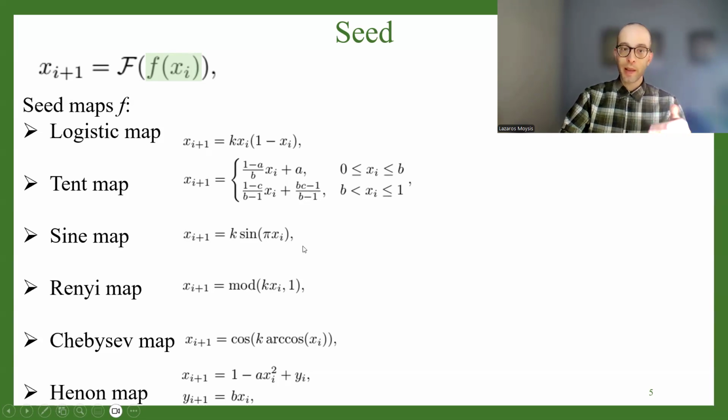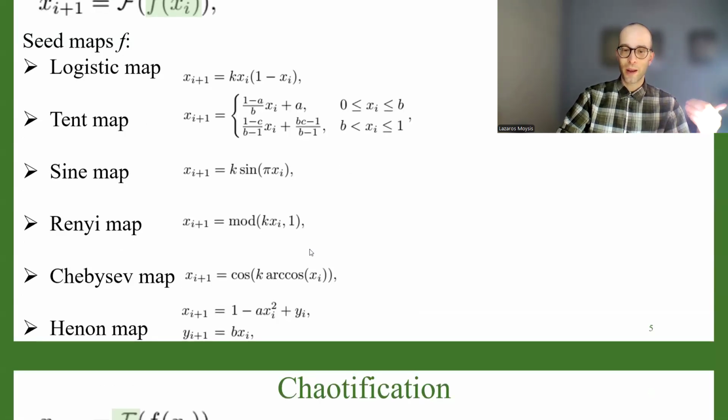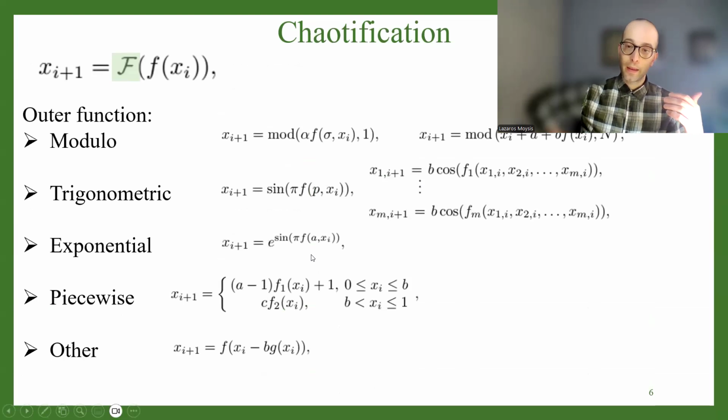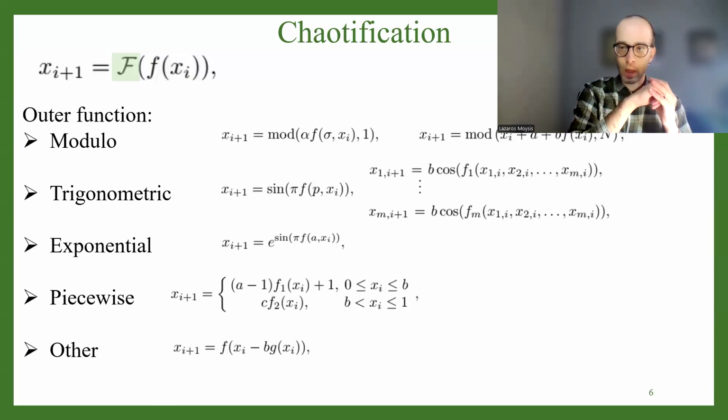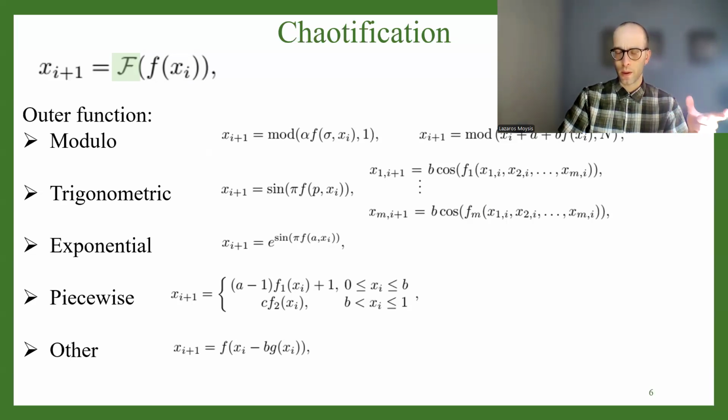The big problem is designing the capital F, the big function. And we did a very thorough review of the literature, focusing on the last 5 or 10 years. There are many, many different techniques, but most of the techniques follow some specific steps. So, for example, the most well-known technique is the use of the modulo operator. Modulo is very well known because it creates a lot of discontinuities inside the function's graph.